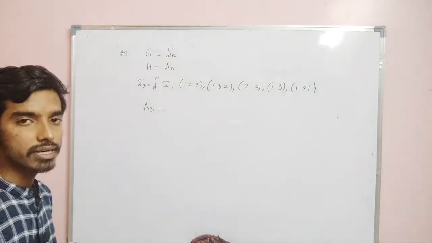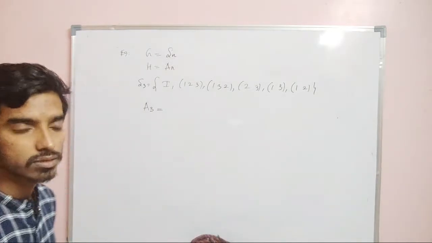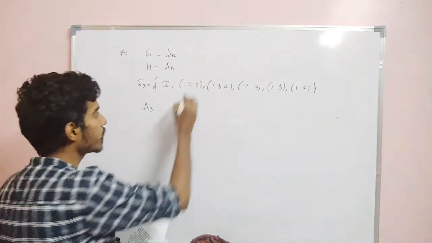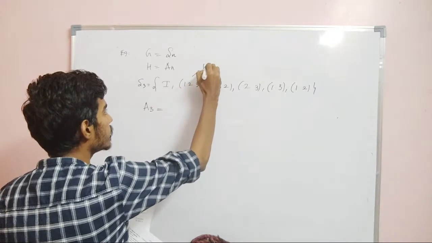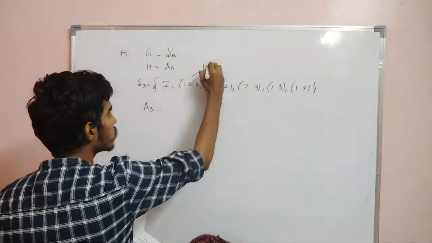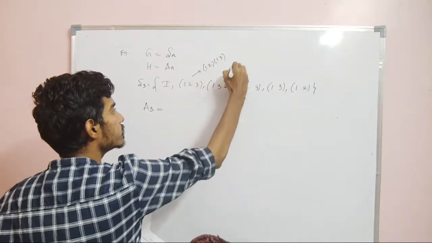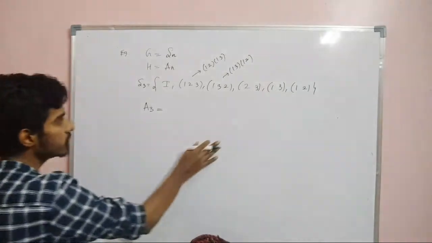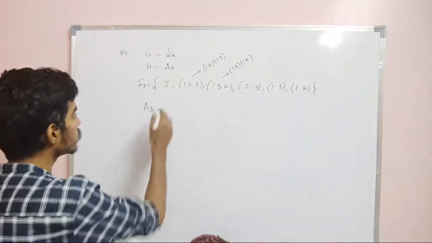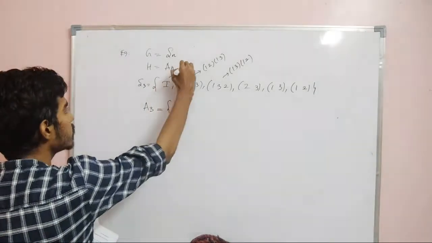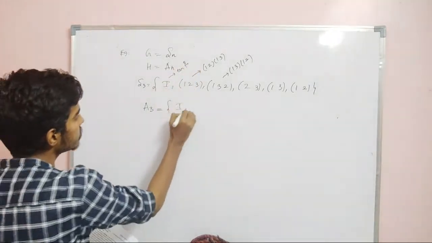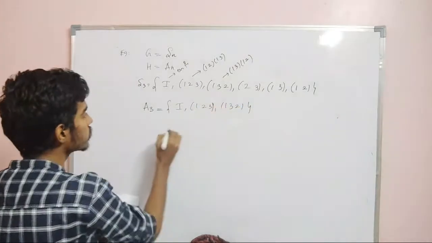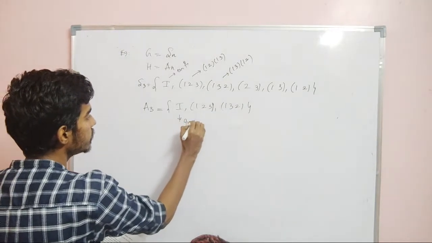If the number of transpositions is even, it is called an even permutation. You can represent every cycle as a product of transpositions. So I can write (1 2 3) as (1 2)(1 3), and (1 3 2) as (1 3)(1 2), and a cycle of length 2 is already a transposition. I is always an even permutation. So we already discussed that A3 is {I, (1 2 3), (1 3 2)}. Clearly this A3 itself will form a group.